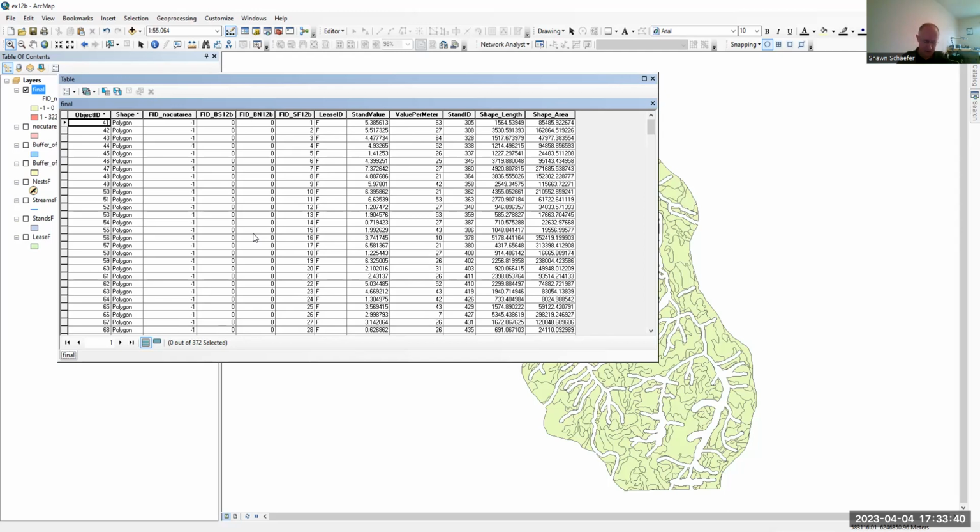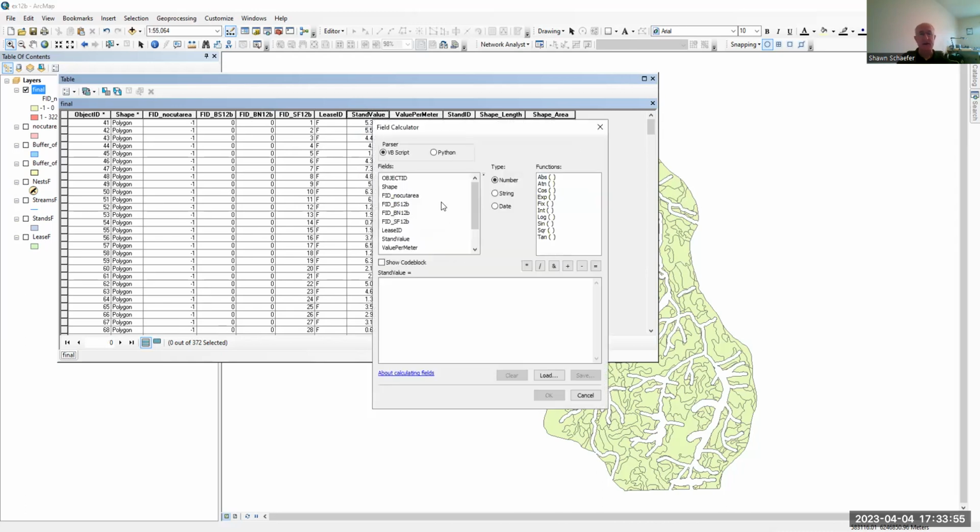And so lastly, what I want to do is calculate the new value. And to do that, I'm just going to right click on the stand value, and I'm going to go to field calculator. And I'm going to say, all right, what we need here is the shape area times the value per meter.